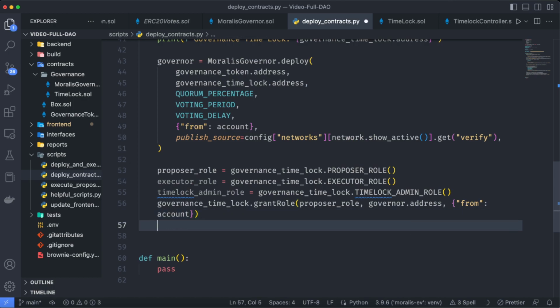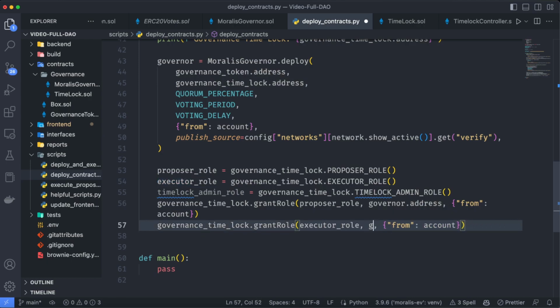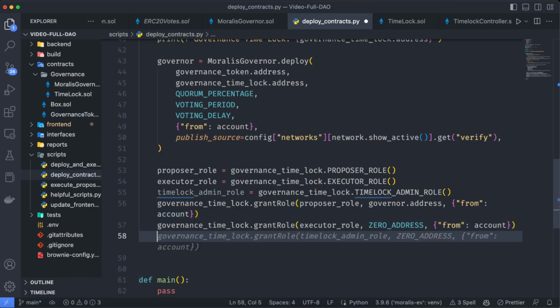Now we need the executor role, but instead of just letting the contract be the executor, let's use here that hero address we set up earlier, because as I told you, we are going to let anyone execute those proposals. And let's set the admin role.